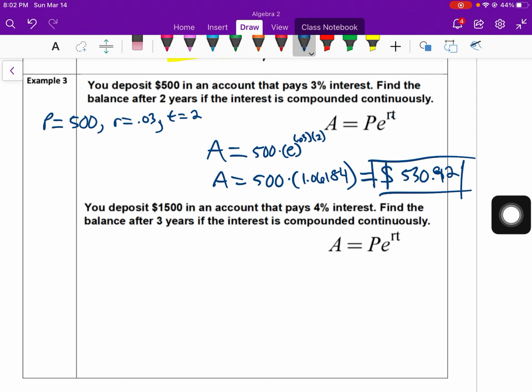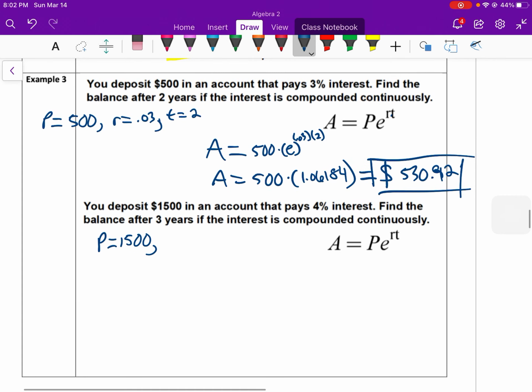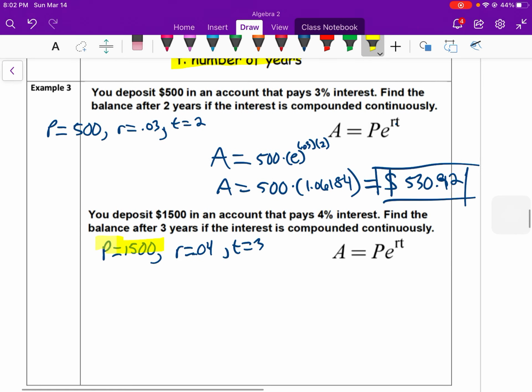Let's check this one. You deposit $1,500. So my starting amount is $1,500 into an account that pays 4% interest. 0.04 is my interest rate. Find the balance after 3 years. So we can plug those in. I'm going to highlight just to be clear.